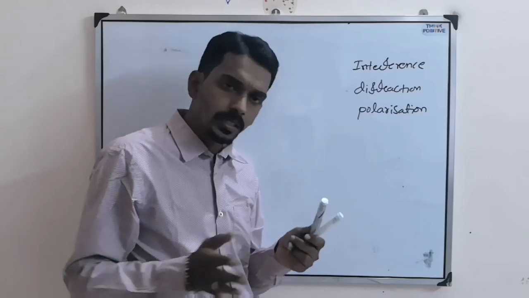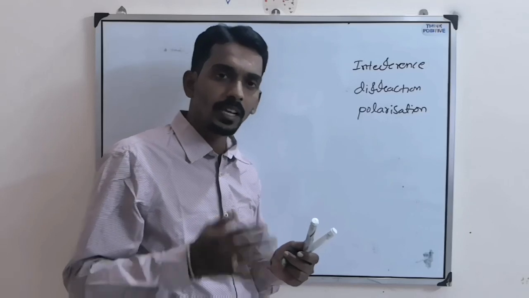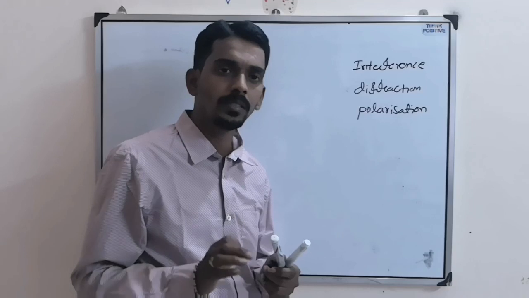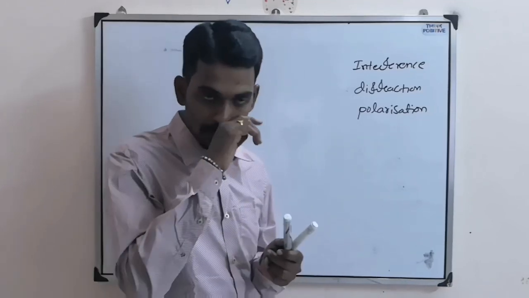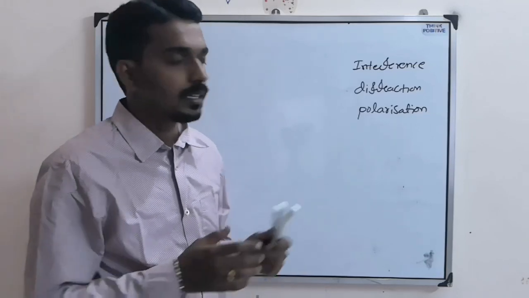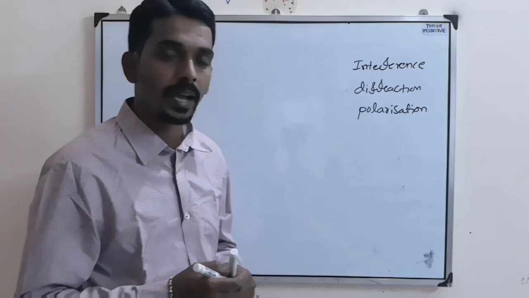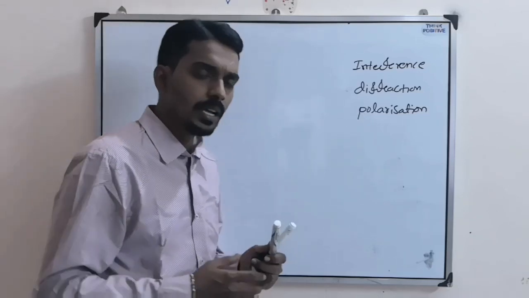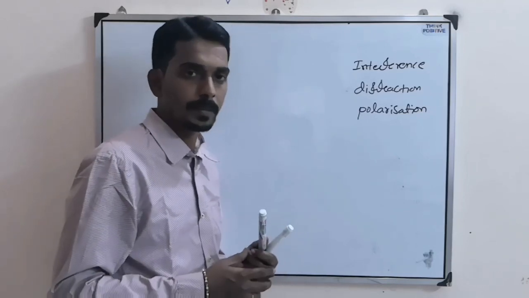But when you consider the whole of ray optics, all the phenomena we explained were based on the particle nature. That means light travels in the form of rays. But here light travels in the form of waves. That was said by Huygens principle. That means he says light travels in the form of wavefronts and wavelets.